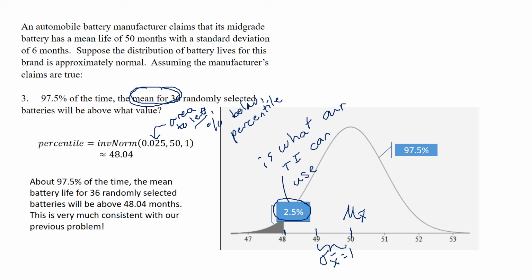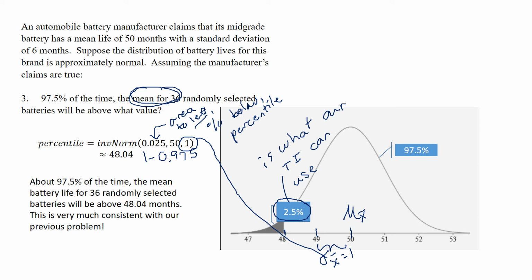So we get that from our 1 minus 0.975. So we type that into our calculator, inverse normal, area to the left. And again, we use our mean and our standard deviation. And our standard deviation is the standard deviation for the means, not the population. Type it in, and we get 48.04.